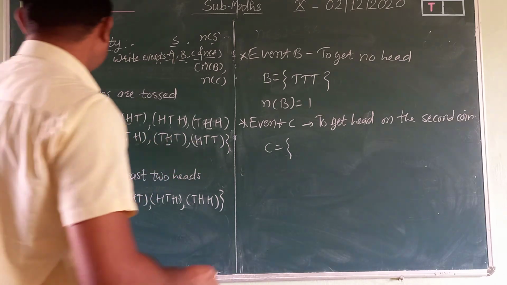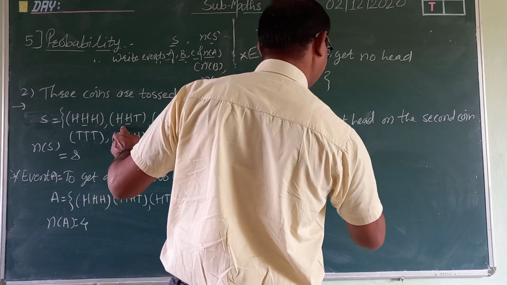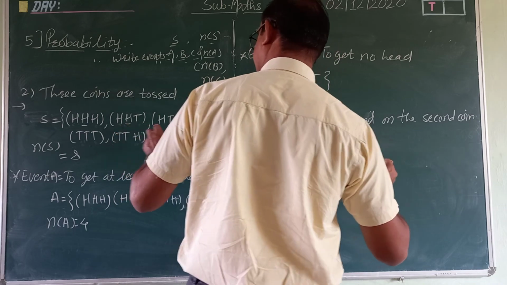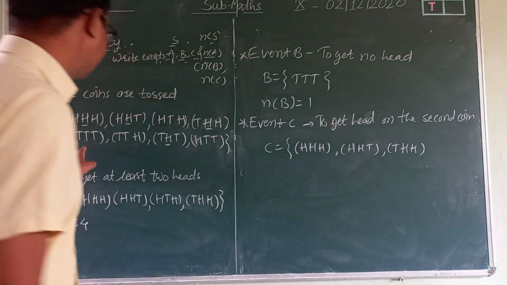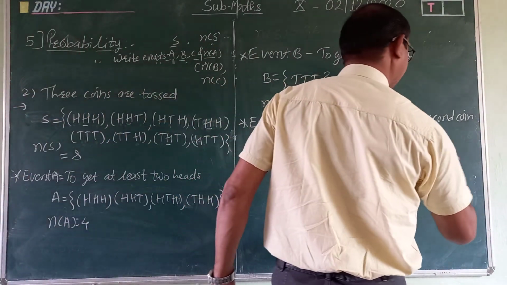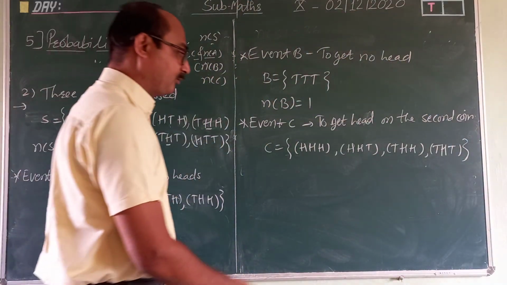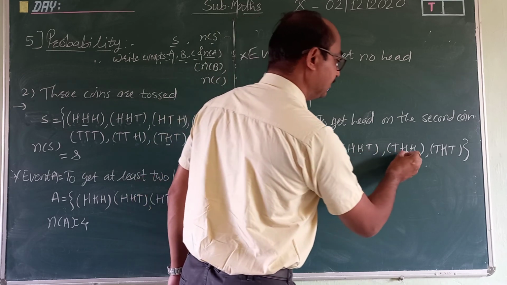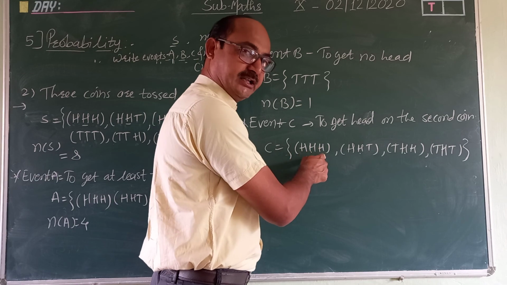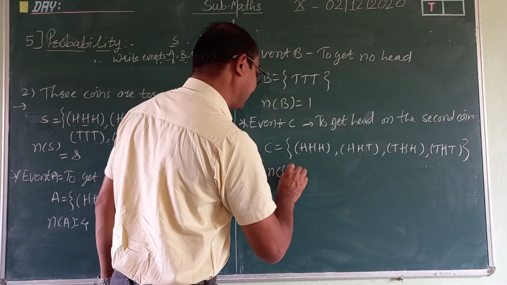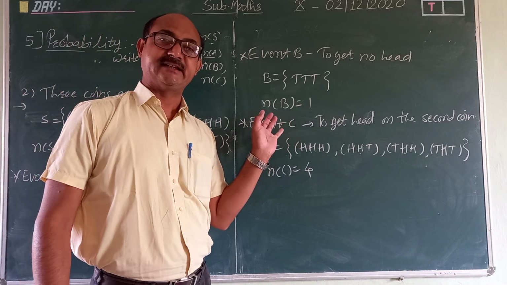So how many sample points come there? HHH, second place. Here then HHT, then THH. Okay, finish. Then here THT. Only 4 sample points we found. See, second place: 1, 2, 3, 4. This is the first place, this is the second place. First coin, second coin, third coin. Like this. So how many sample points are here? 4. So I think there is no problem regarding these examples.